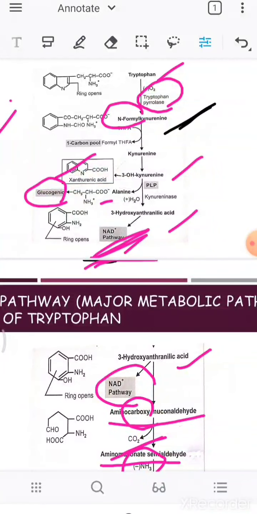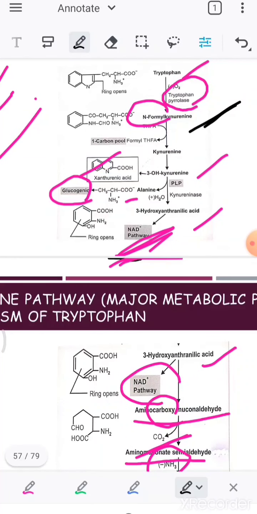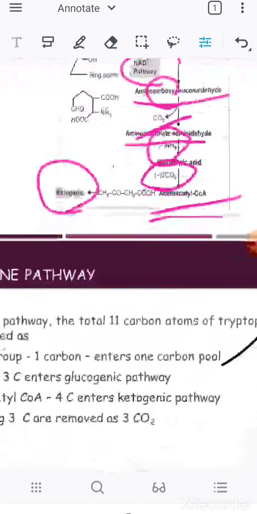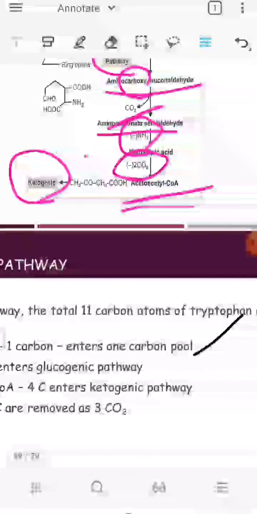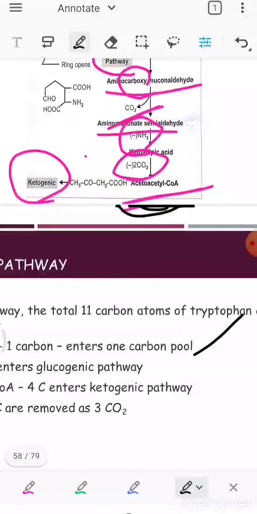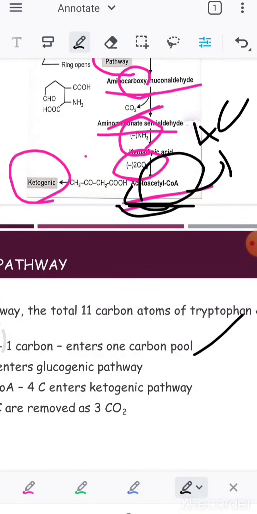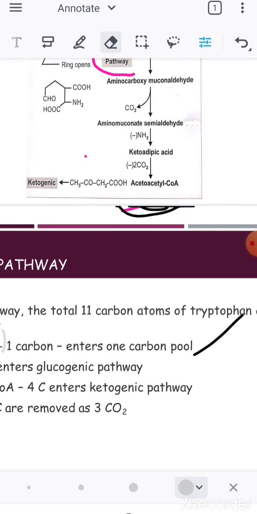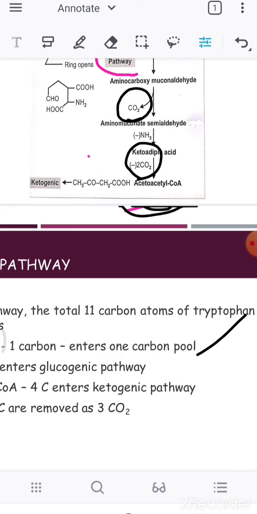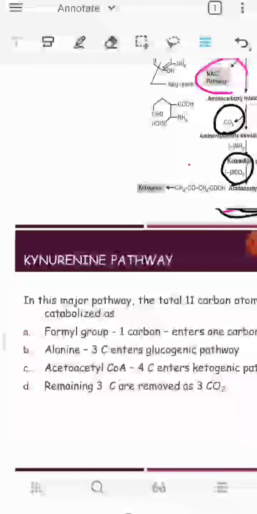So alanine is actually a 3 carbon compound. Okay, so it is actually a 3 carbon compound. So it is going to give another 3 carbon compound, and after that it finally gives an acetoacetyl, which is actually a 4 carbon compound, that can enter the ketogenic cycle. And the remaining 3 carbon dioxide is going to be removed here. So totally 11 carbons are going to be cleaved in this kynurenine pathway.